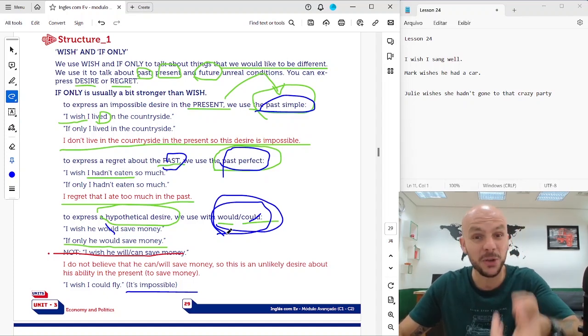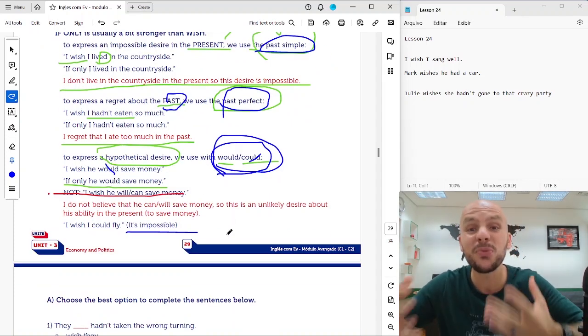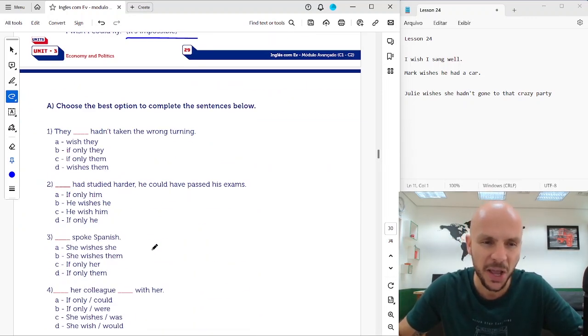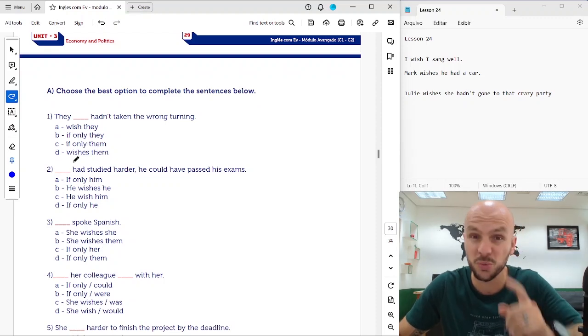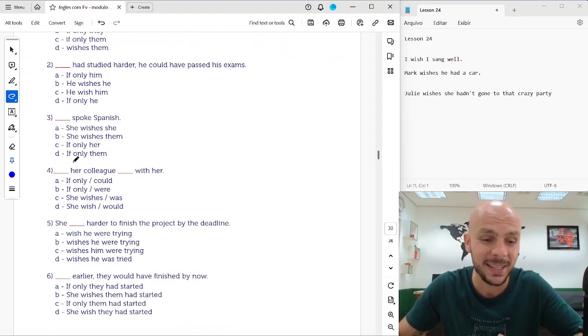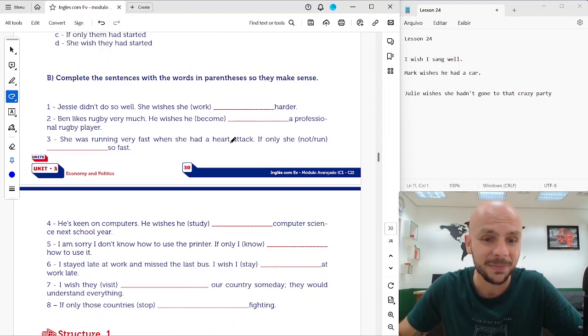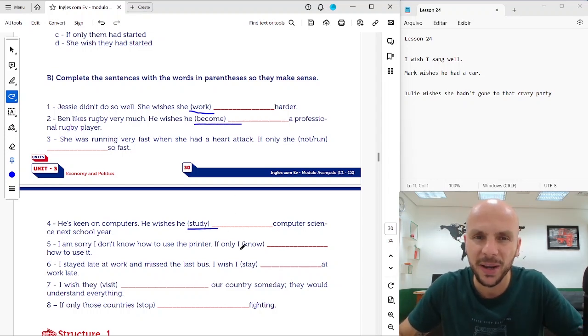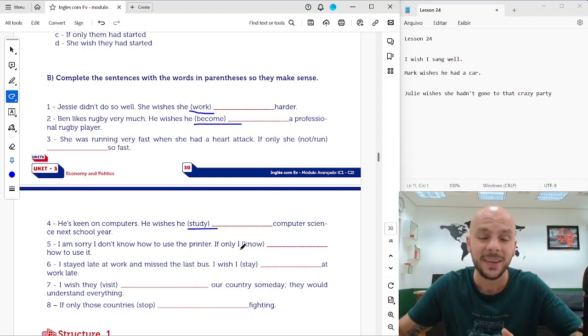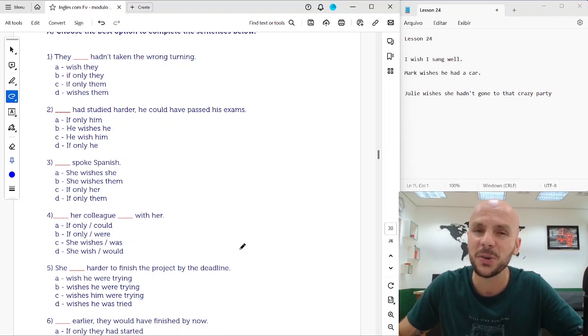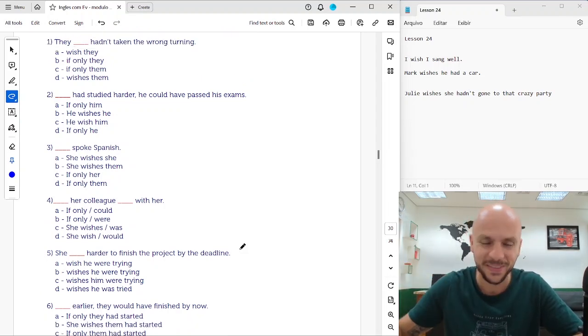Now you're going to do two exercises to reinforce and fix this content. You're going to complete these sentences on letter A. You have four options, and you choose one to complete the sentences. Then on letter B, you complete the sentences with the words in parentheses. You're going to do it by yourself, and after we are going to correct them together. So press pause now and do this activity by yourself.